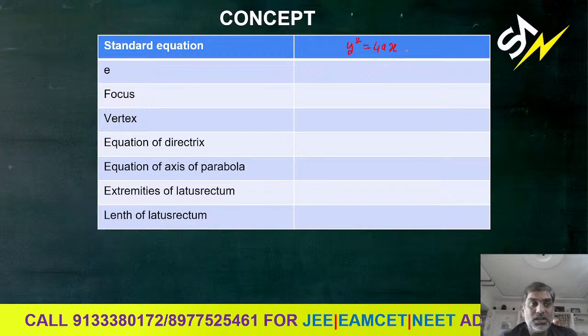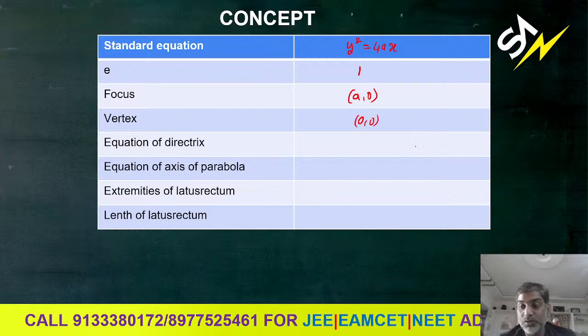For this parabola, what is the eccentricity? Already we have discussed in the beginning. According to the definition, the eccentricity of the parabola is 1. Next, what is the focus? The focus of this parabola is a comma 0. And what is the vertex? Vertex is 0 comma 0.